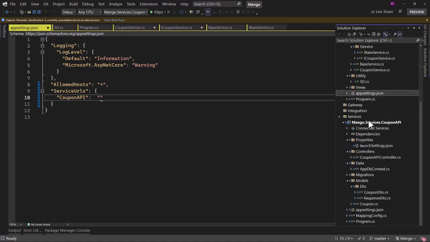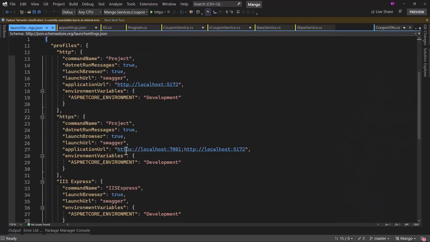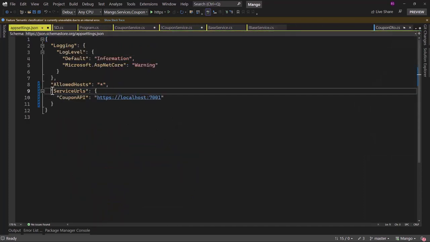To get that URL, we can either run the project or we can go to launchSettings.json in CouponAPI, and we have that right here. Make sure you get the HTTPS one, and paste it right here in the app settings of the web project.